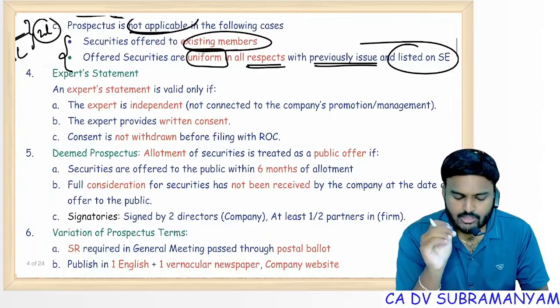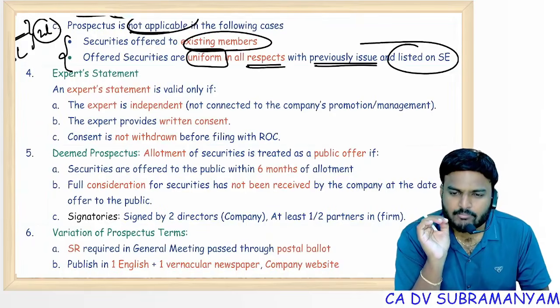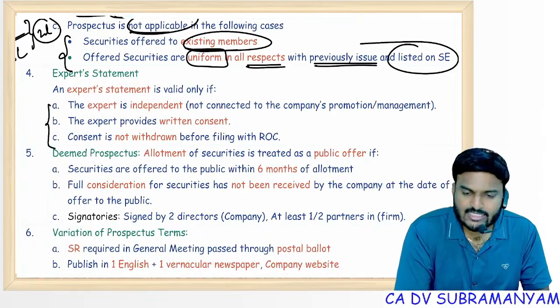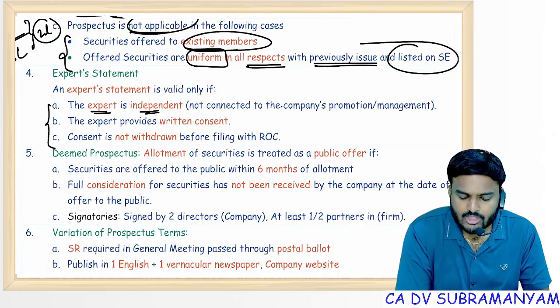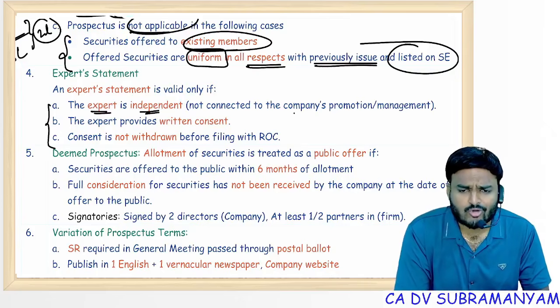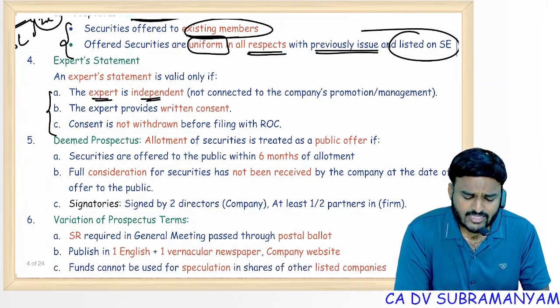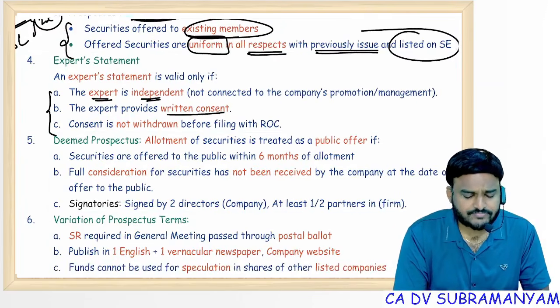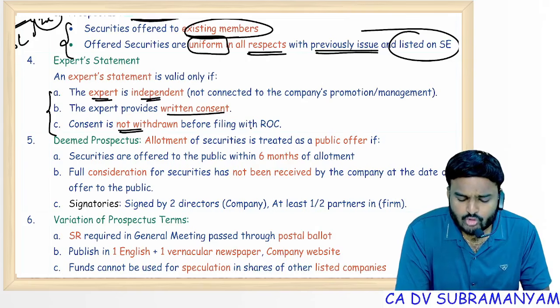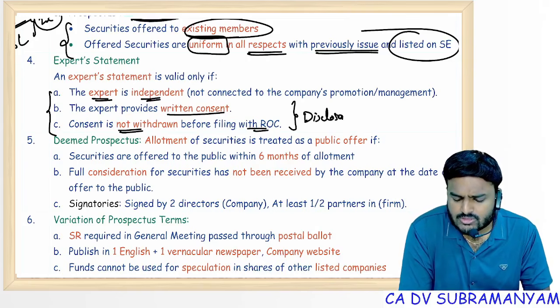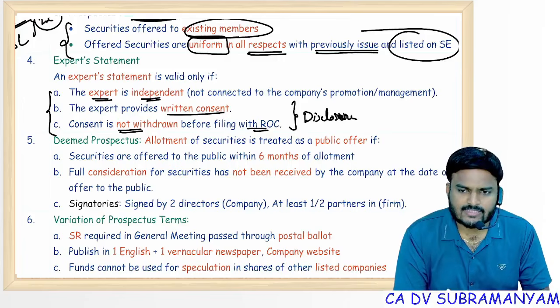Expert statement: if you want to include an expert statement in the prospectus, these 3 conditions are to be satisfied. The expert should be independent. That means he should not be connected to the promotion, incorporation or management of the company. The expert provides a written consent, and such consent should not be withdrawn before filing with ROC. And the same shall be disclosed in the prospectus.